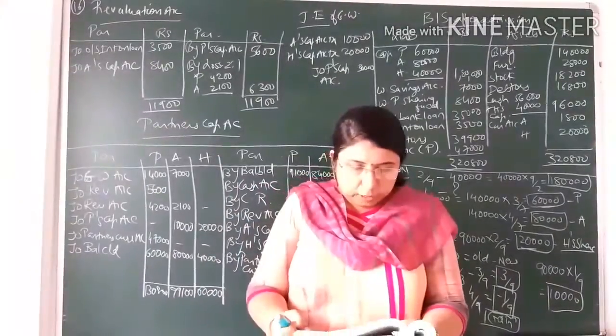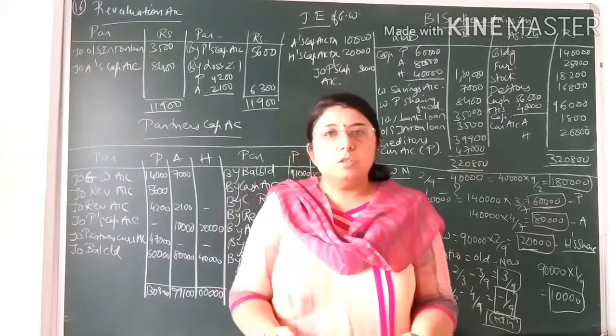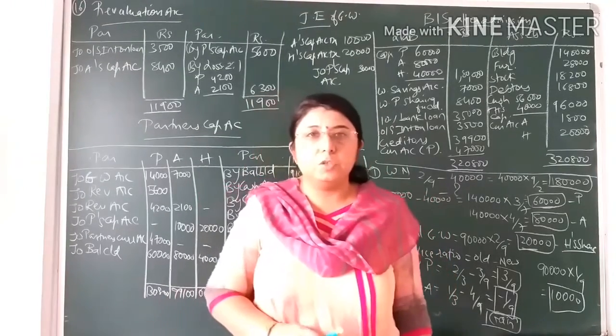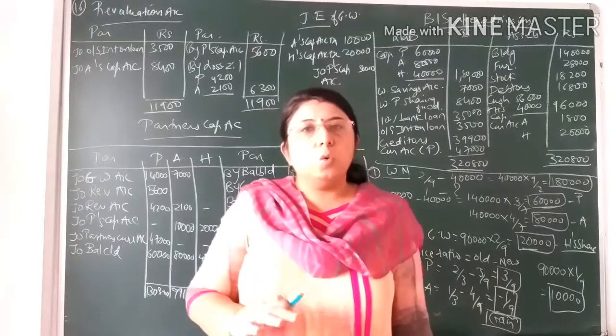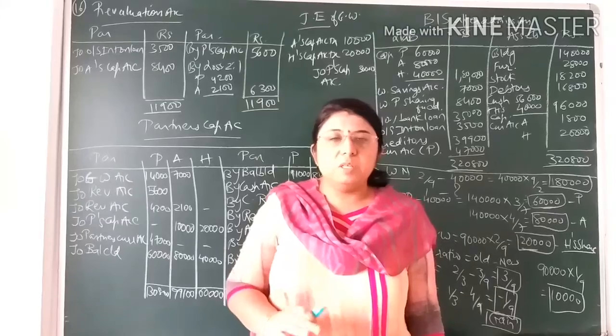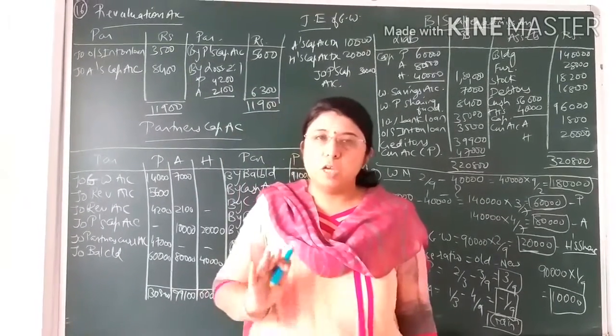Now moving on to the adjustment. Before that, last we have to see what we have to prepare over here. Here we have to prepare necessary accounts and balance sheet after admission. Students, in board exam also generally journal entries are not being asked to you, only to prepare the necessary accounts and balance sheet after admission. It means basically 3 accounts and 1 balance sheet that you have to prepare in this type of sums.